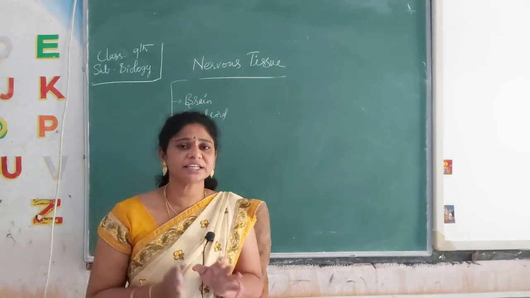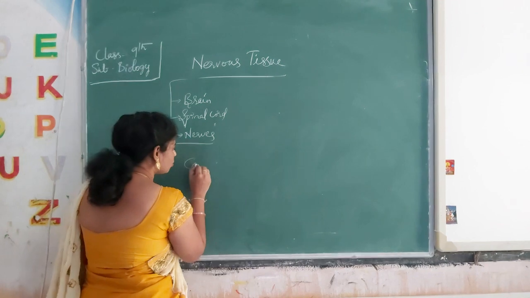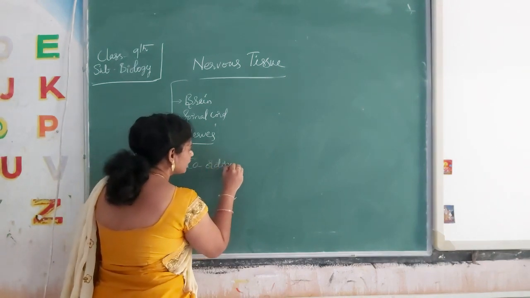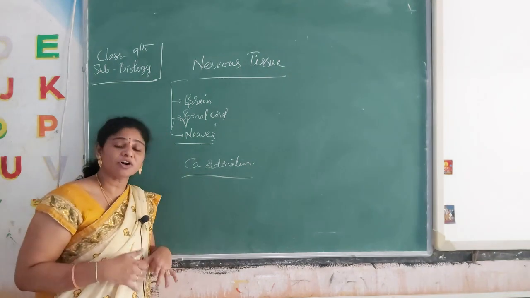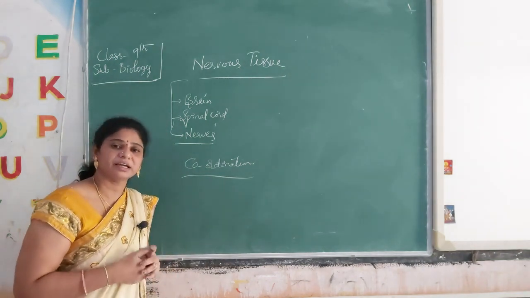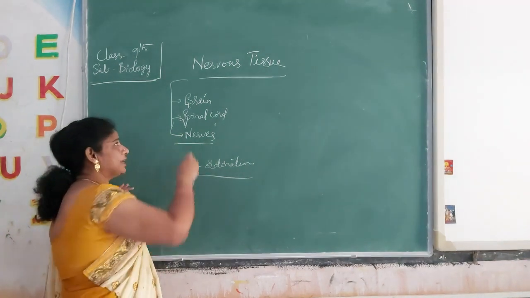The coordination between these, coordination in the organisms, can be done with the help of nervous tissue itself. See here, nervous tissue, mainly the brain.